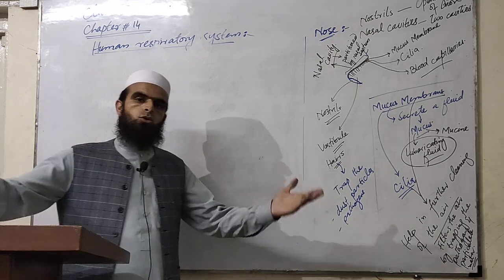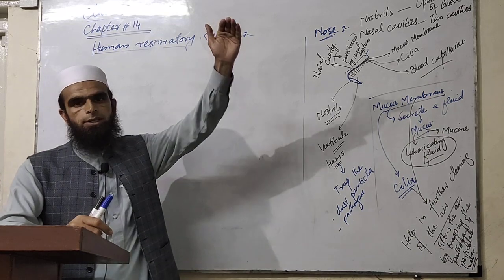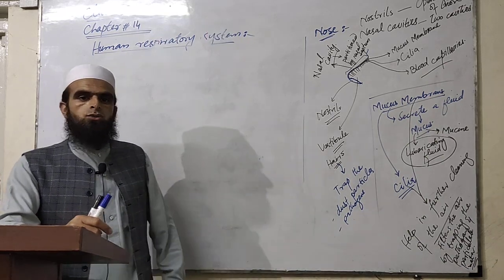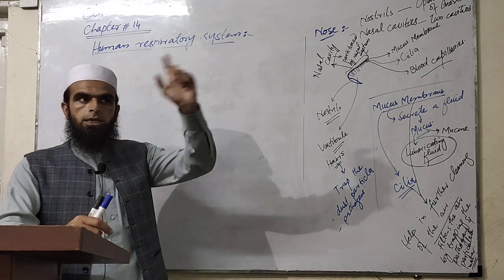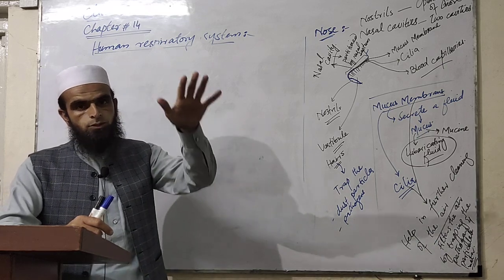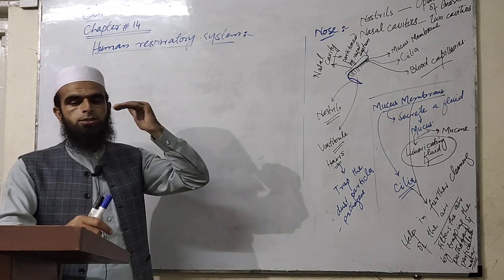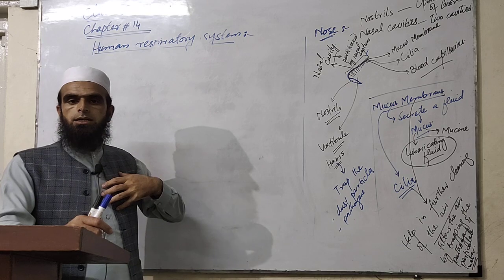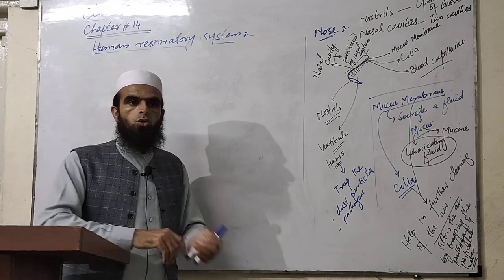Sometimes the temperature is elevated, sometimes very low. Whenever we inhale the air, if the external temperature is very low, it must be warmed up to a very high extent, because inside our body the normal temperature is 37 degrees centigrade.